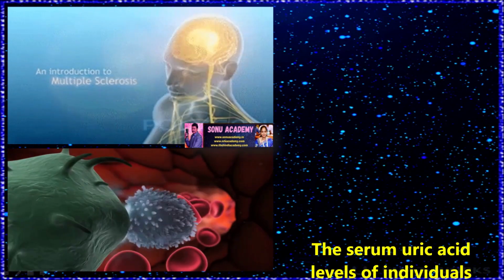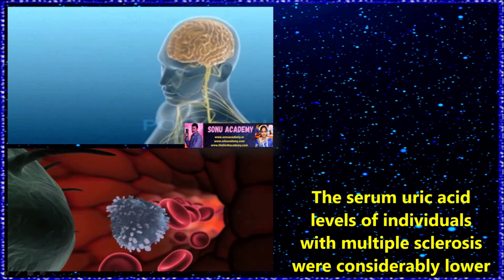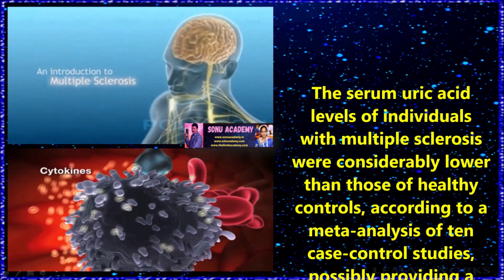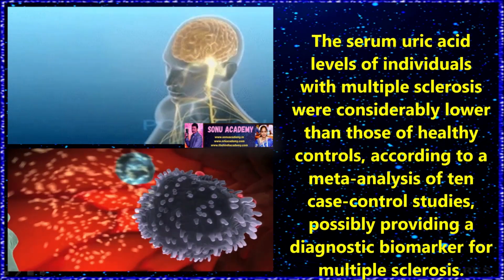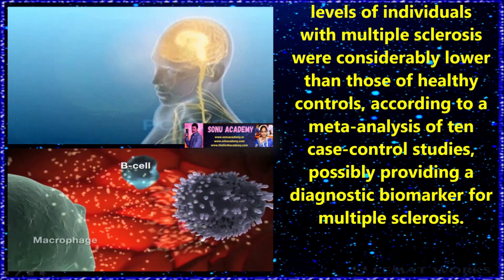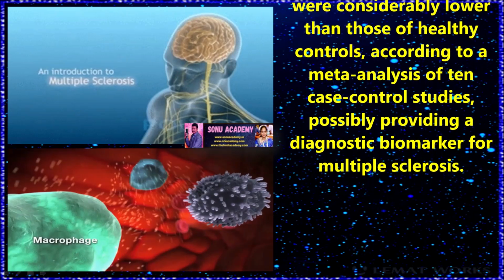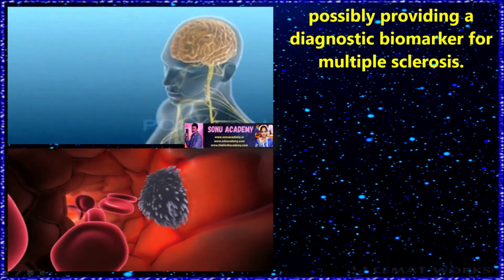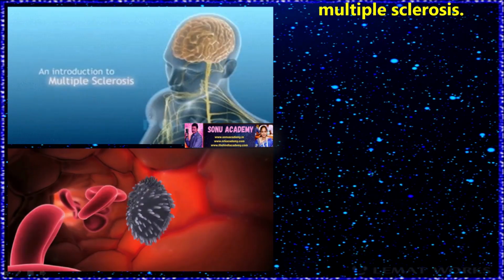Children, now let us discuss multiple sclerosis. The serum uric acid levels of individuals with multiple sclerosis were considerably lower than those of healthy controls, according to a meta-analysis of 10 case-control studies, possibly providing a diagnostic biomarker for multiple sclerosis.